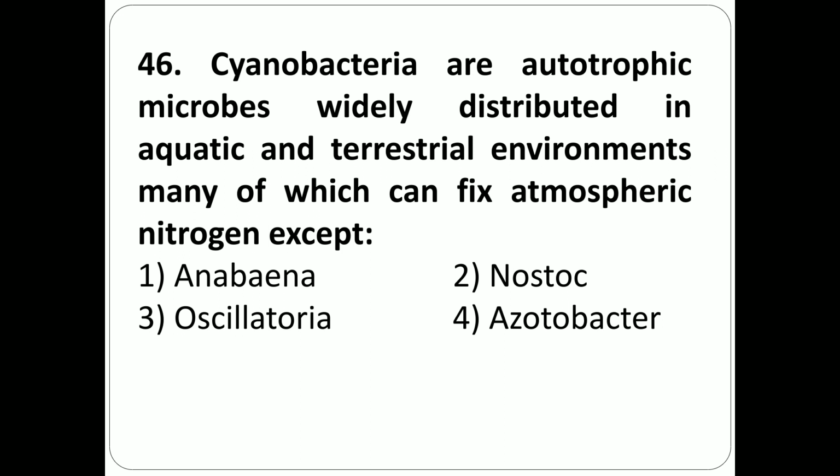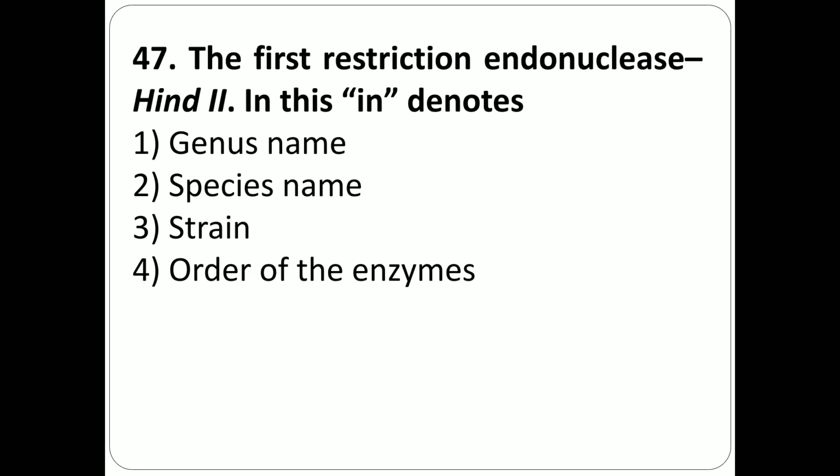Question number 46. Cyanobacteria are autotrophic microbes widely distributed in aquatic and terrestrial environments, many of which can fix atmospheric nitrogen except option 1, Anabaena, option 2, Nostoc, option 3, Oscillatoria, option 4, Acetobacter. In this, fourth option is the correct one, Acetobacter. It is not a cyanobacteria.